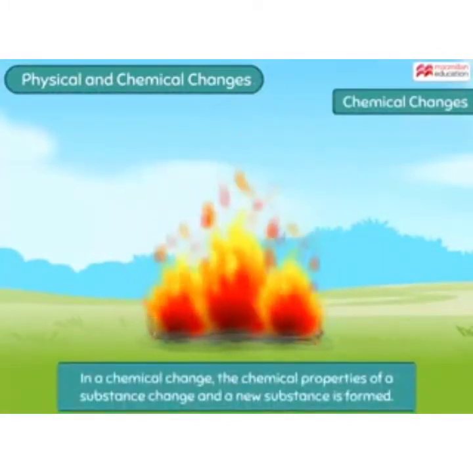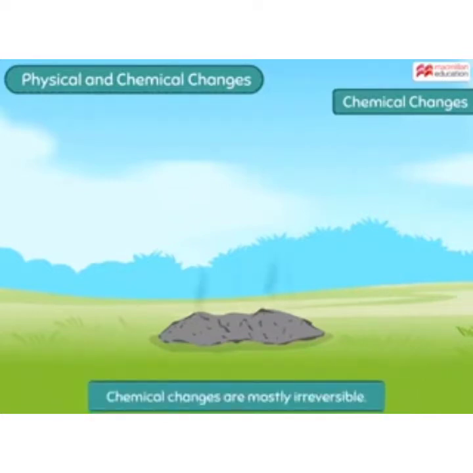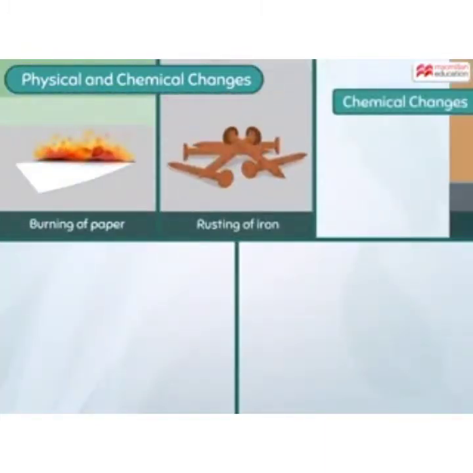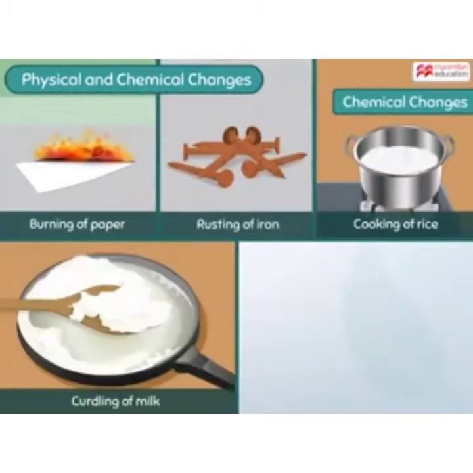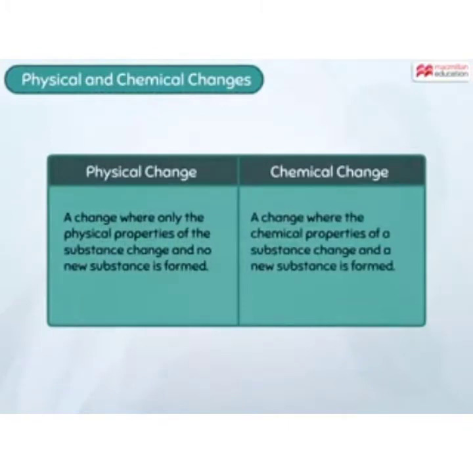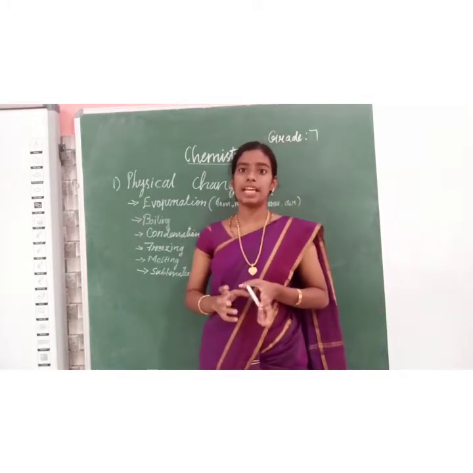Such a change, where the chemical properties of the substance change and a new substance is formed, is called a chemical change. Chemical changes are mostly irreversible. Burning of paper, rusting of iron, cooking of rice, curdling of milk, and ripening of fruits are chemical changes. So now you know all about physical and chemical changes. I hope you all understood about the types of changes.